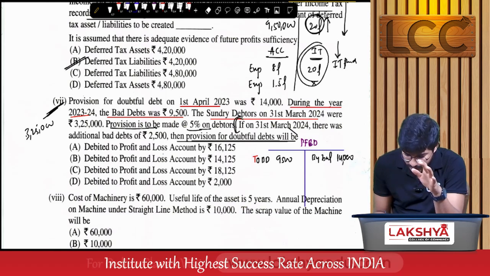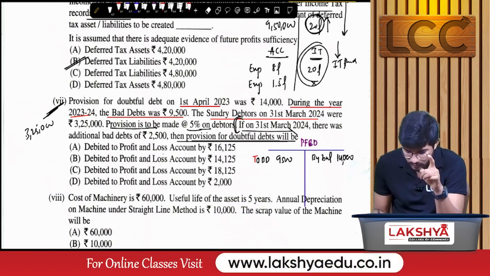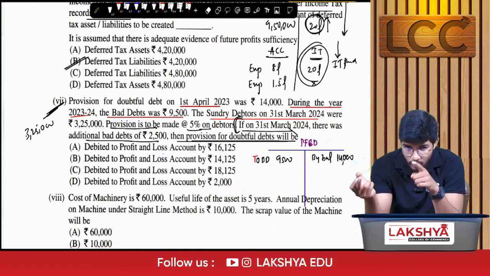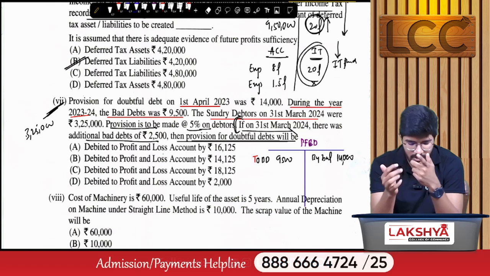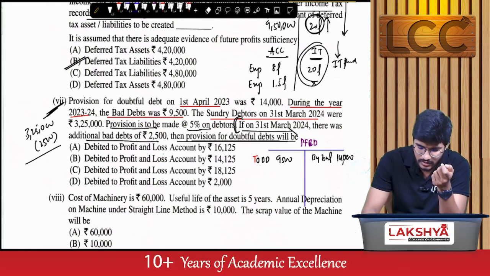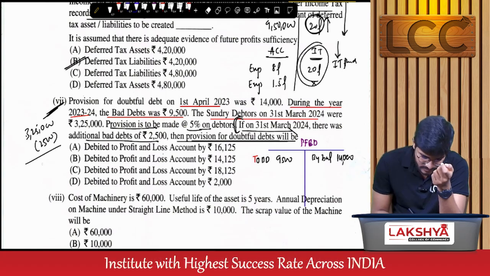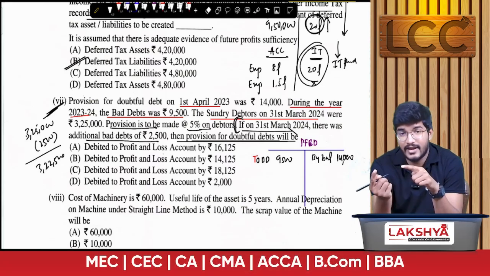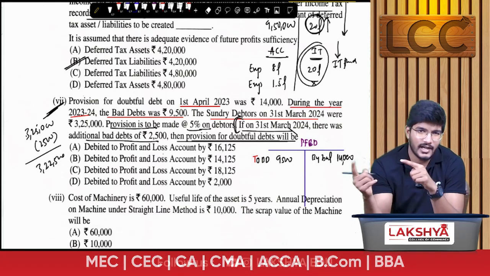And there is additional information: on 31st March 24, there was additional bad debt of 2,500. As there is additional bad debt, we have to account for it. That means we have to deduct that 2,500 from 3,25,000, so that it becomes 3,22,500.